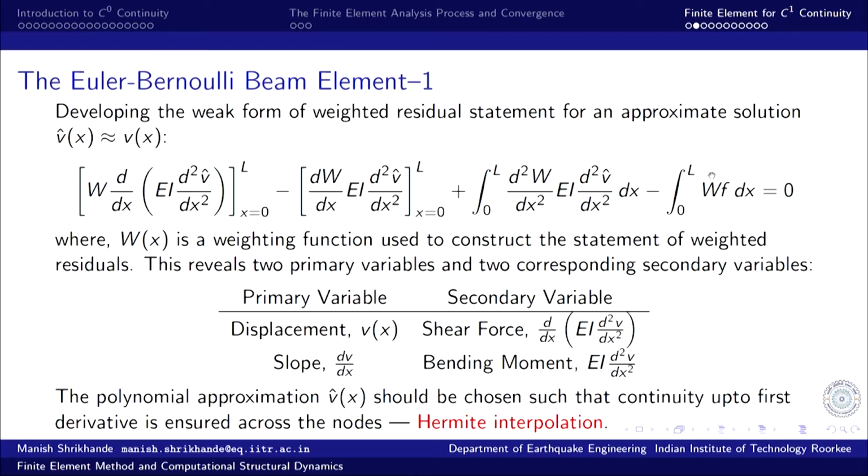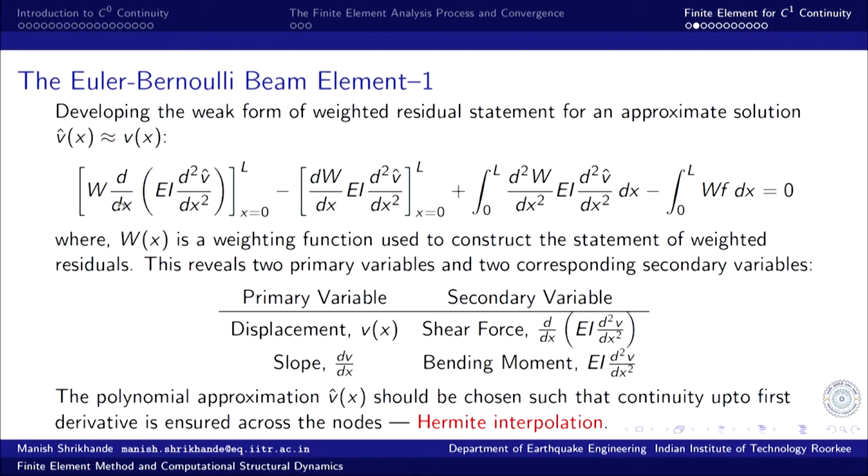This is the original statement from the weighted residual statement, and this is equal to 0. So, there are two boundary terms here. Now, identifying the primary variables in these boundary terms, obviously, there are going to be two primary variables and two secondary variables.